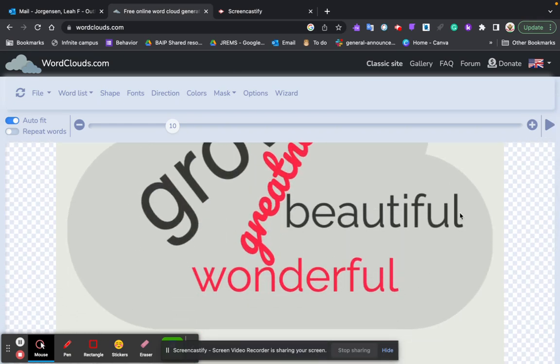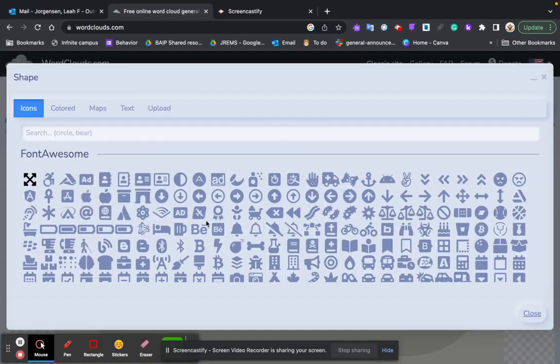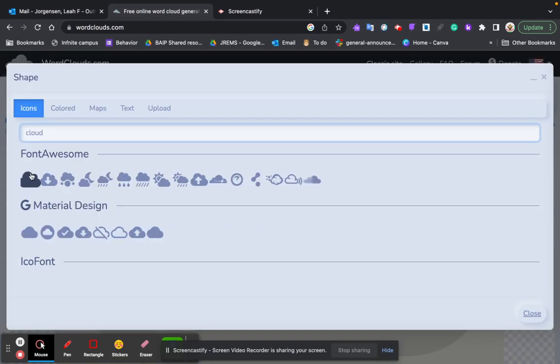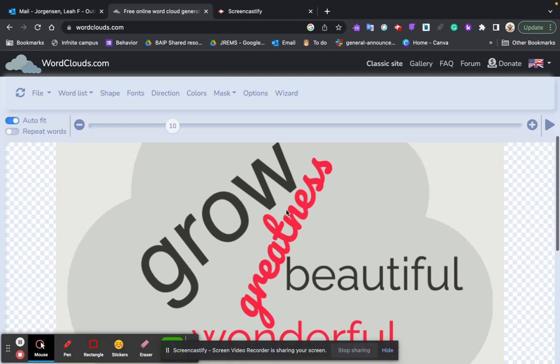As you can see, mine is a cloud right now, but when you get the website, it won't be a cloud right away. So you'll have to go to shape and you can type in cloud. If you'd like to play around, they have other fonts, colors, things like that that you can work with.